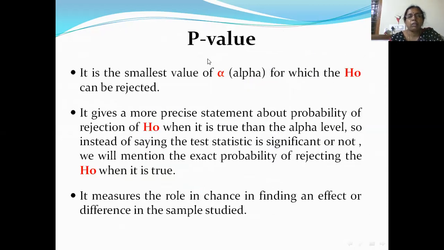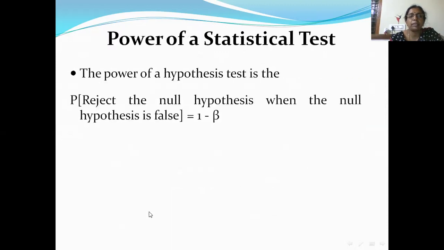Now what is this p-value? P-value is the smallest value of alpha for which H naught can be rejected. We compare the calculated value with this p-value and decide whether to accept or reject H naught. So it gives a more precise statement about the probability of rejection of H naught when it is true than the alpha level. So instead of saying the test statistic is significant or not, we mention the exact probability of rejecting the H0 when it is true. It measures the role of chance in finding an effect or difference in the sample studied.